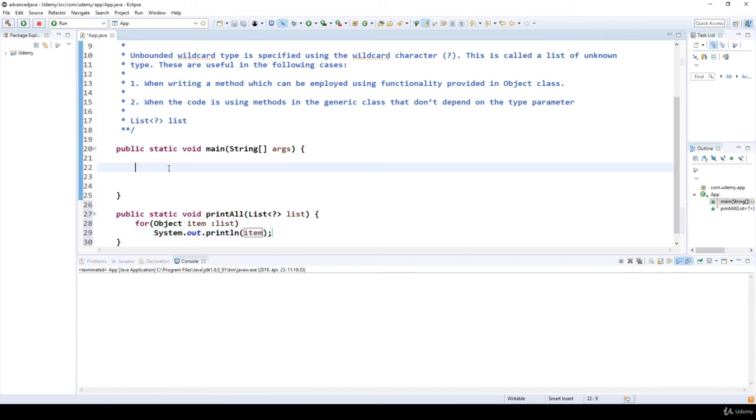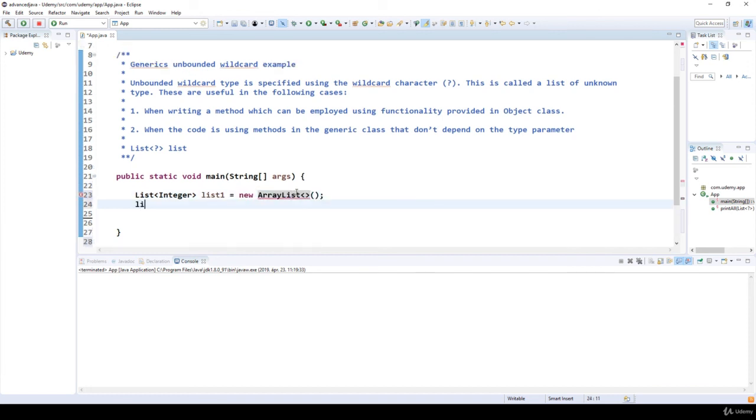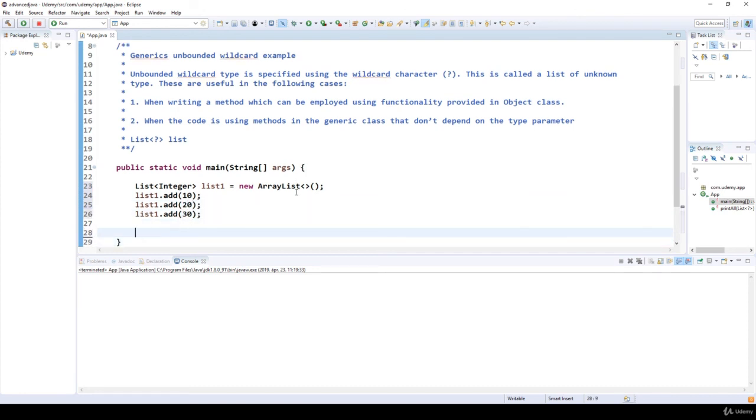So if we have a list of integers, list1 is a new ArrayList, we can add items, for example 10, then we can add 20, we can add 30, and then we can call this printAll method.